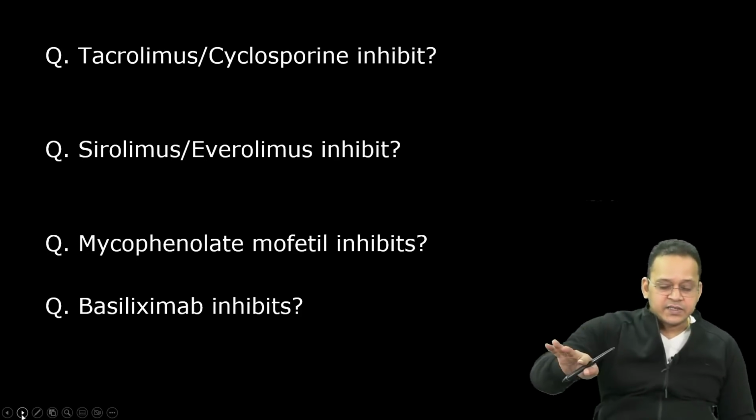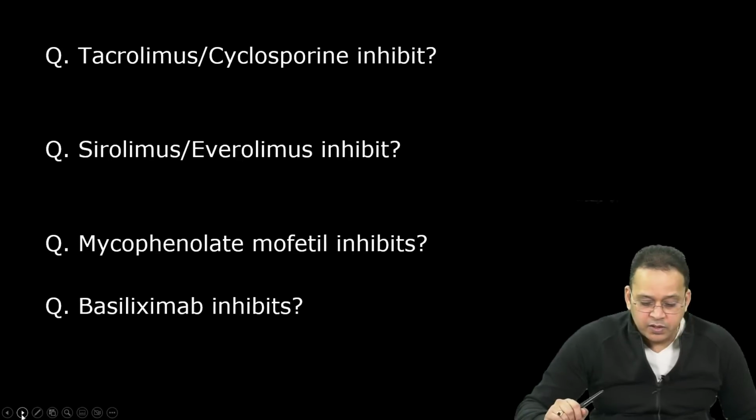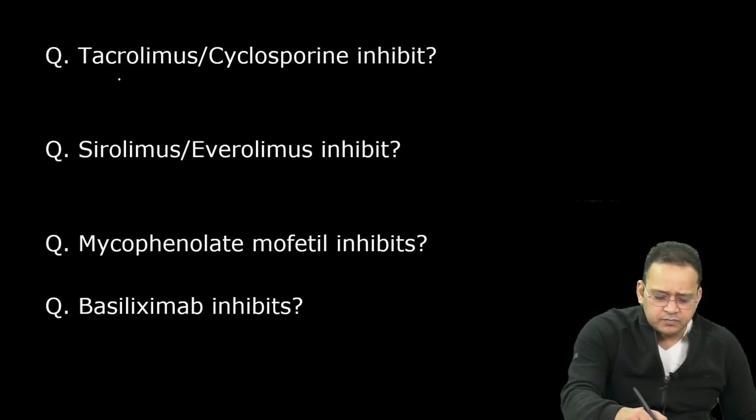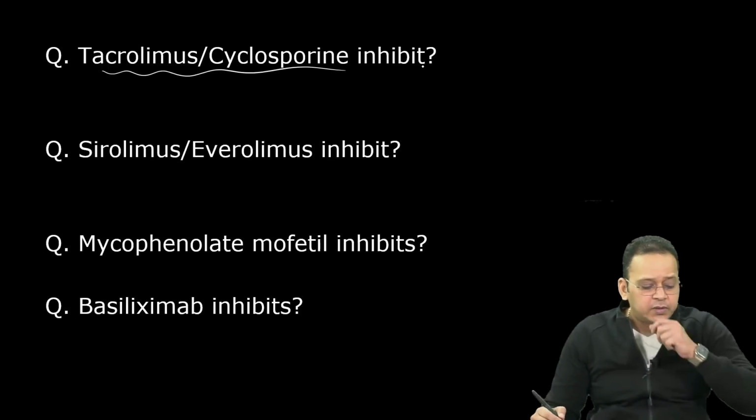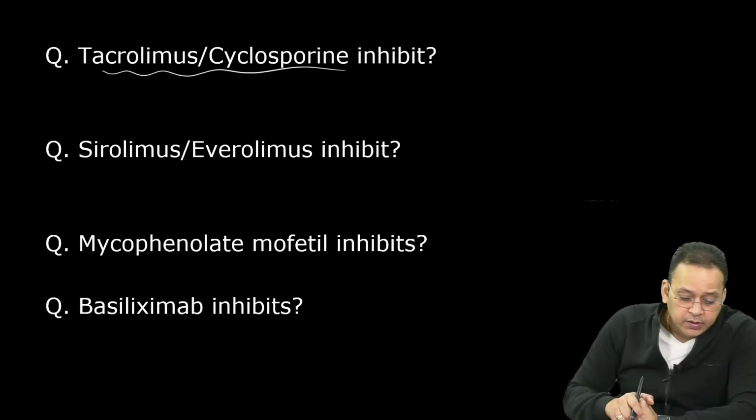The last thing, guys, the last thing for today's session. Then you can go and continue revision. Tacrolimus cyclosporin inhibit. Here the MCQs are mostly asked upon the mechanism of action. Tacrolimus cyclosporin inhibit what? Very good.